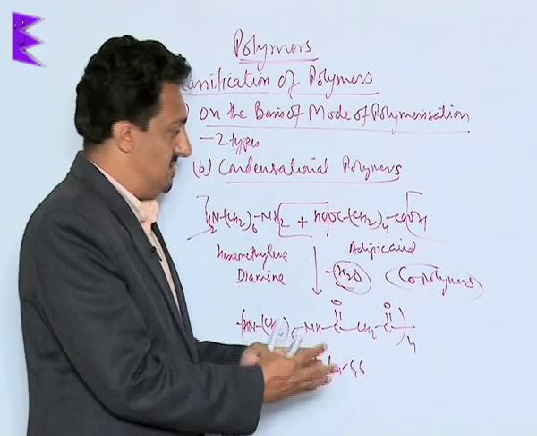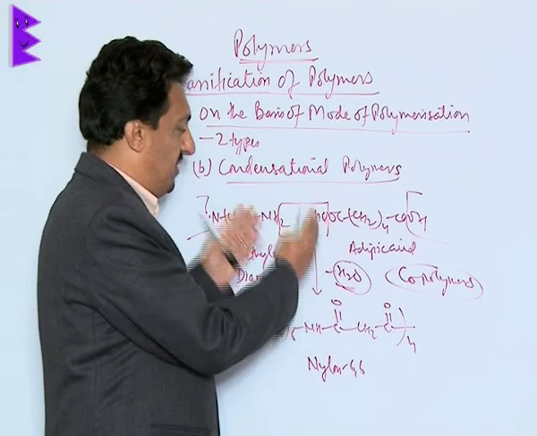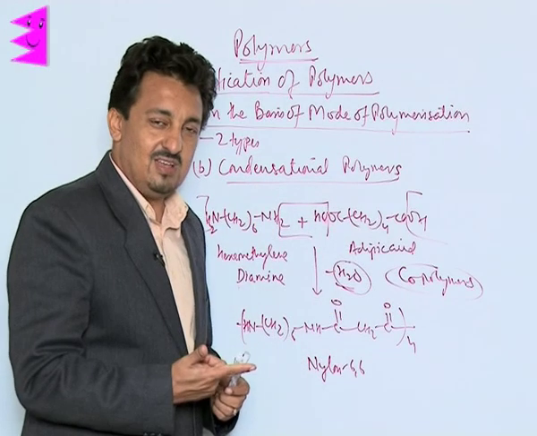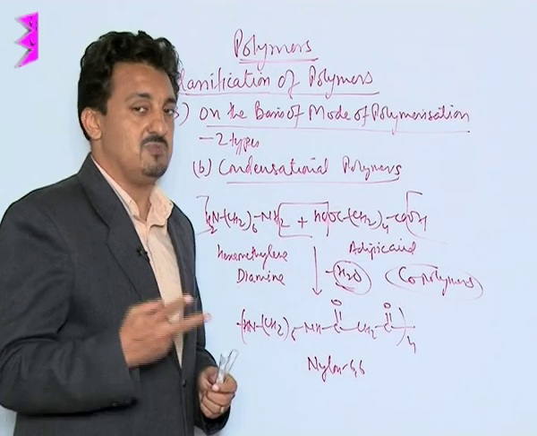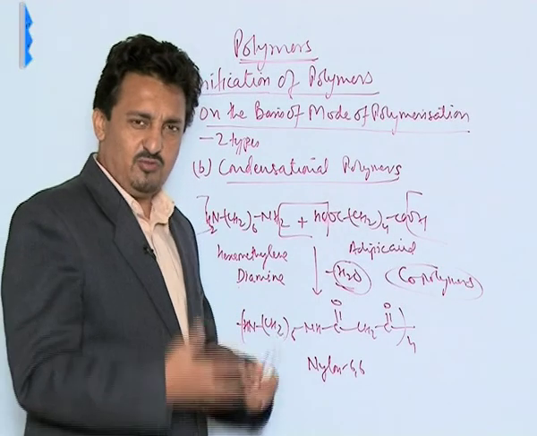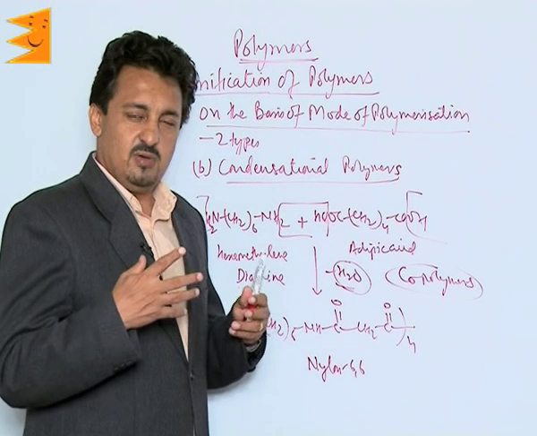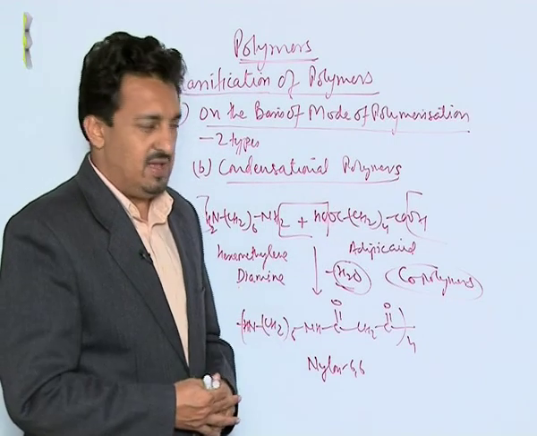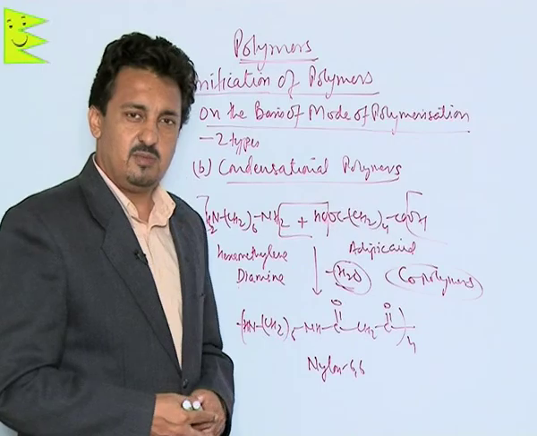But what is different is that they are adding to each other across functional groups, whereas in the previous one, addition polymers, they add up across multiple bonds. That's a basic difference. So all your nylon, polyesters, phenol formaldehyde, melamine formaldehyde, all are examples of your condensation polymers.